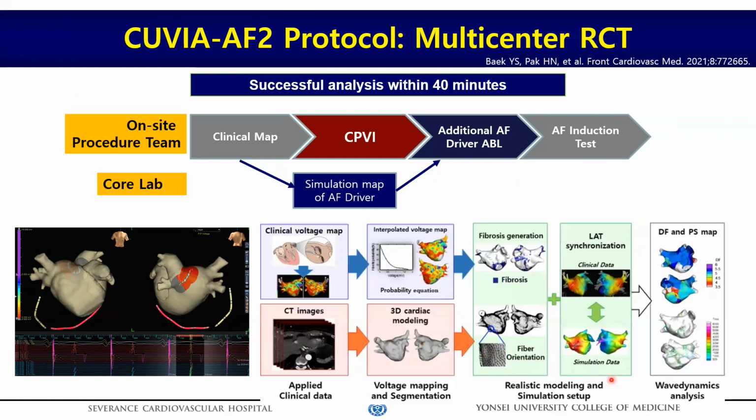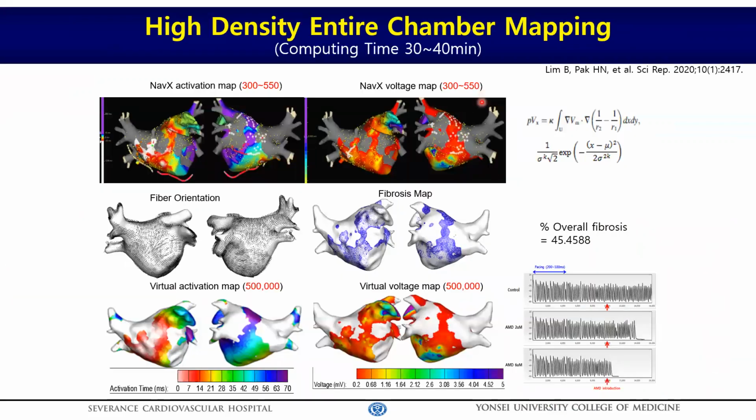then we integrated clinical mapping data into AF modeling and induced virtual AF at the localized dominant frequency site. We can generate the DF map within 30 to 40 minutes during the PV isolation procedure. After PV isolation, modeling guided mapping information is given to the operator for the additional ablation of the dominant frequency site. This is a synopsis of QBR, reflecting personalized anatomy, histology, and electrophysiology.